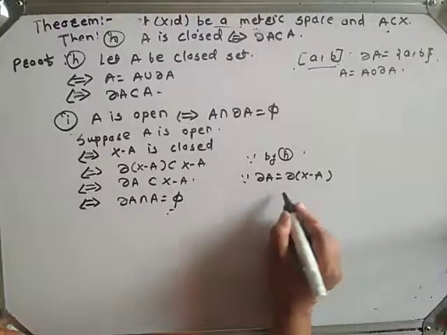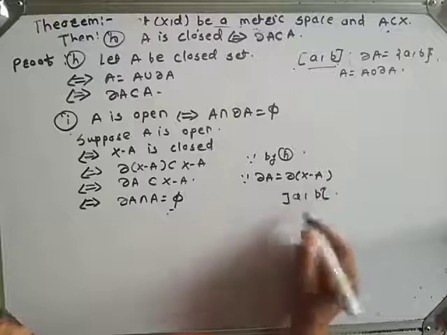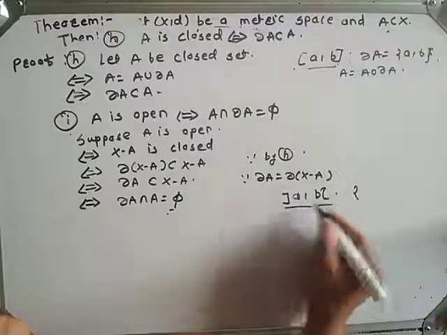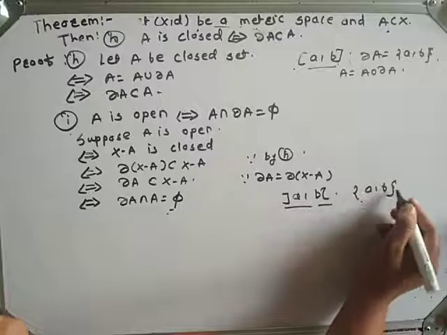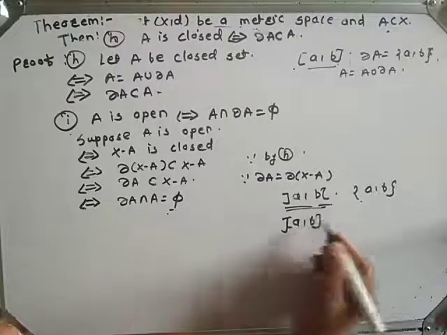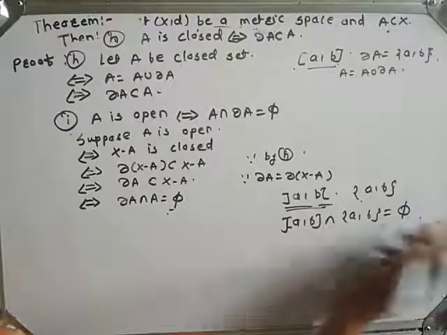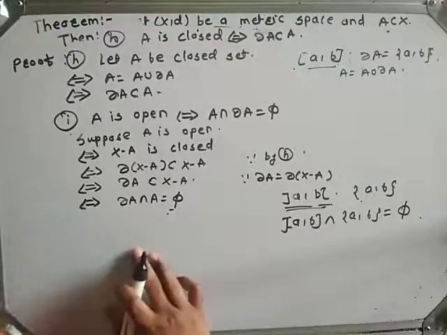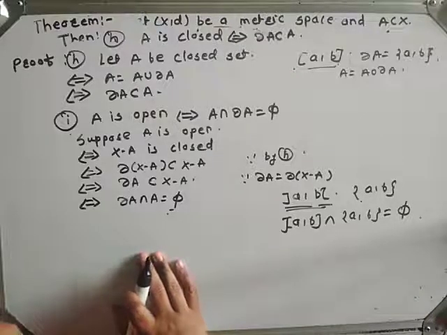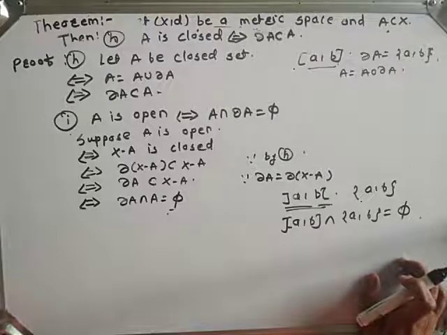See here, suppose you take the open interval (a, b). Obviously, the boundary points of this set are the set {a, b}. Then the intersection of this open interval (a, b) and the set {a, b} is obviously phi. Hence, proof of part I is complete. Hence, proof of the theorem is complete. Okay, we will stop here. Thank you.